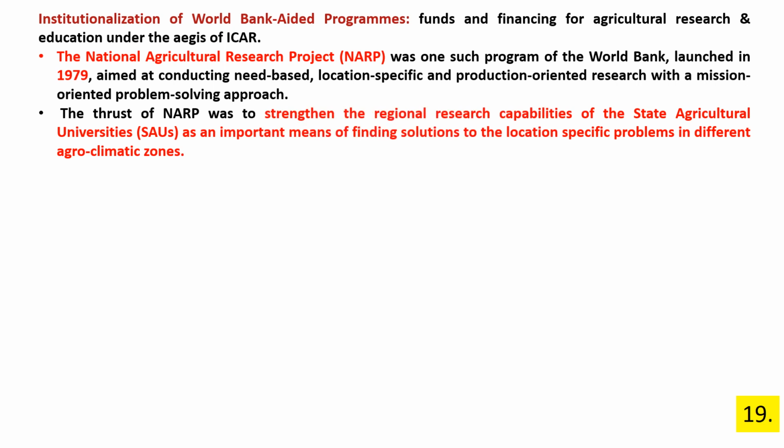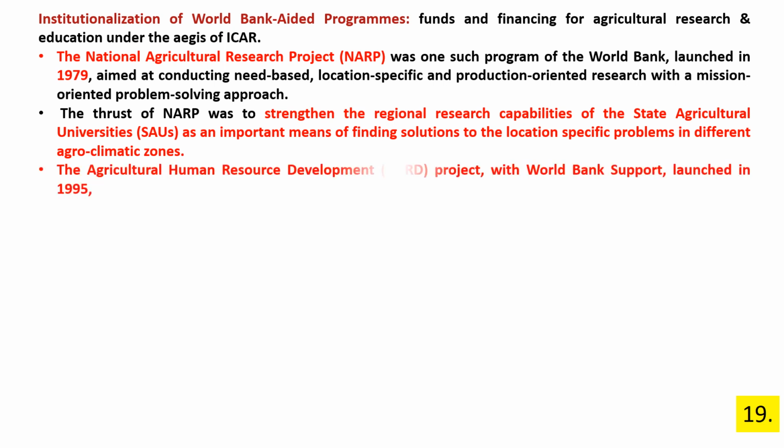The thrust of NARP was to strengthen the regional research capabilities of the state agriculture universities as an important means of finding solutions to location-specific problems in different agroclimatic zones.